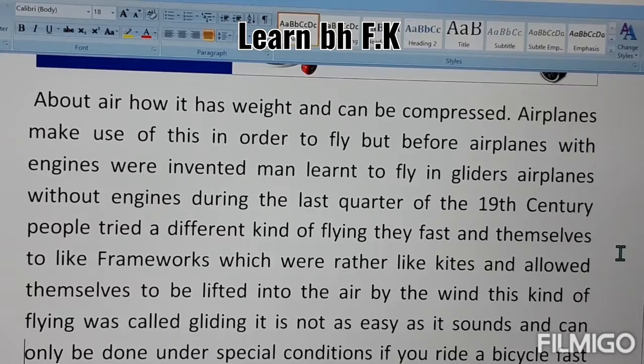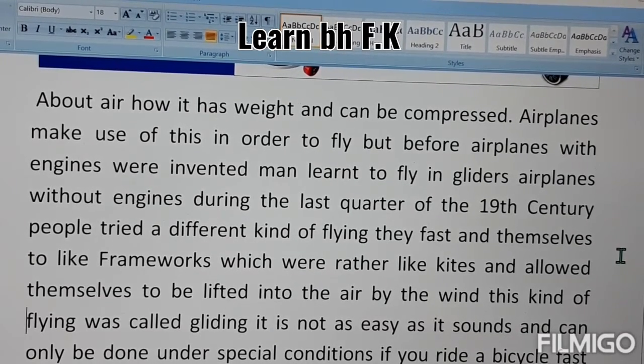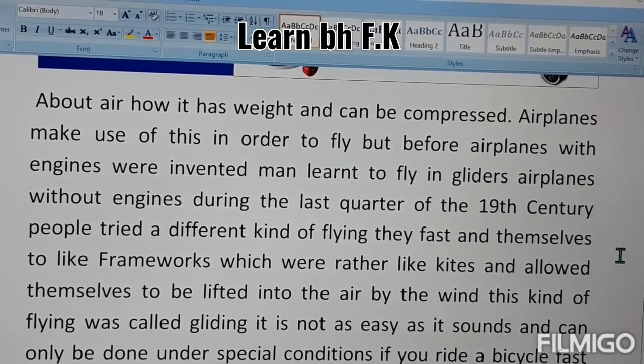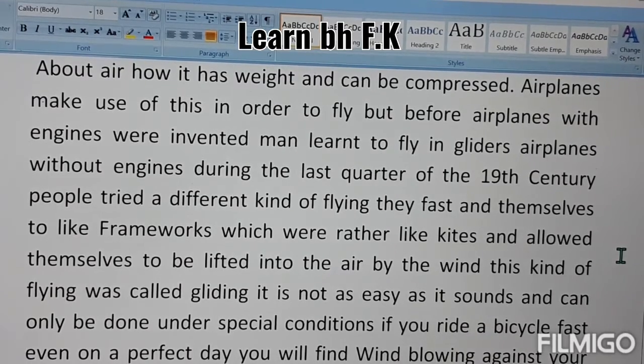In this paragraph, you can easily understand that a glider is a device without an engine, and in the past, people used that device for flying, and they tried different kinds of gliding, but it is not so simple or safe. It is a very dangerous thing, and it is unsafe. It is through air pressure that the glider moves from one place to another. It was invented before aeroplanes, which means it is a very old thing.